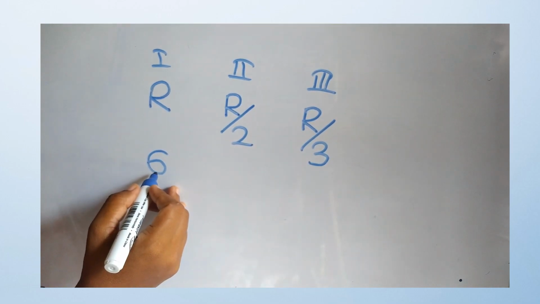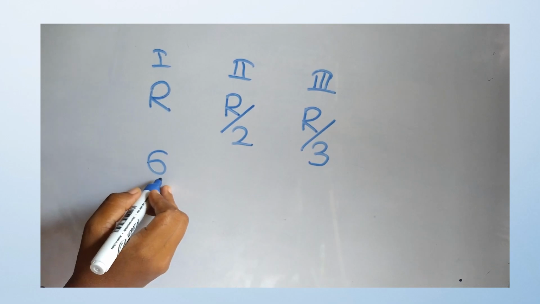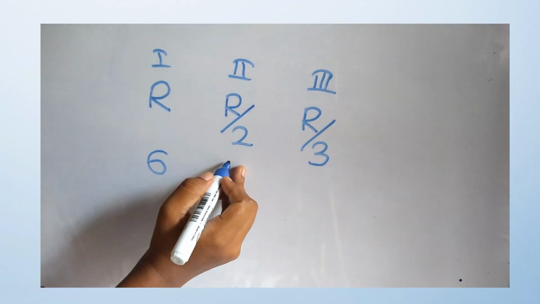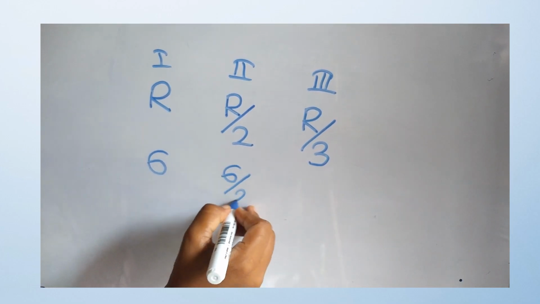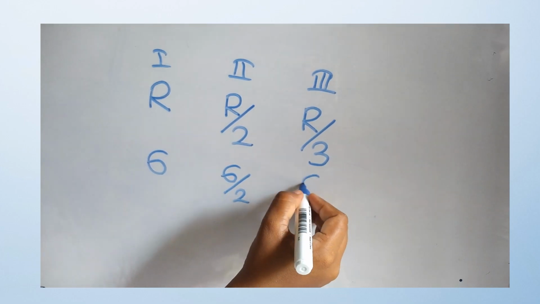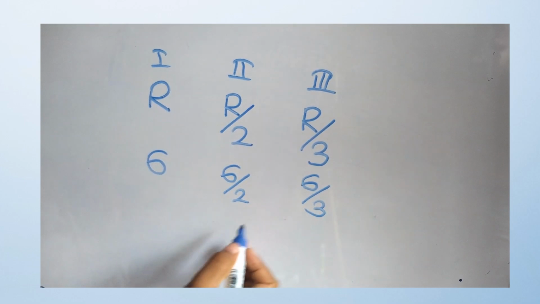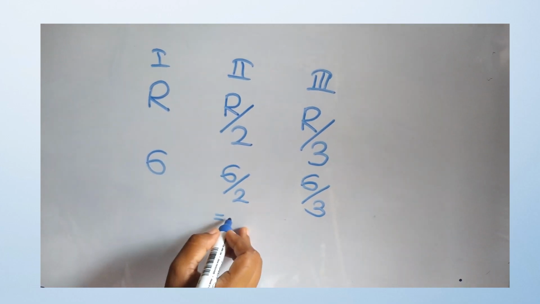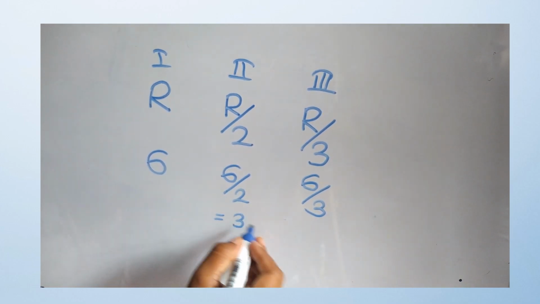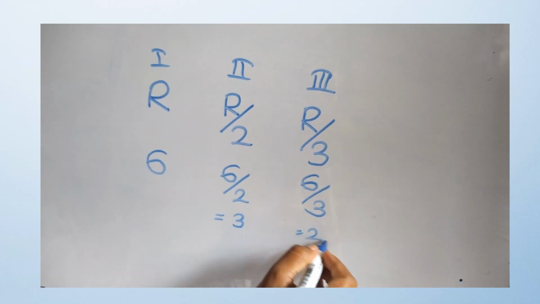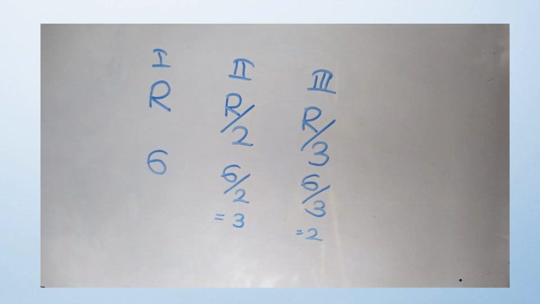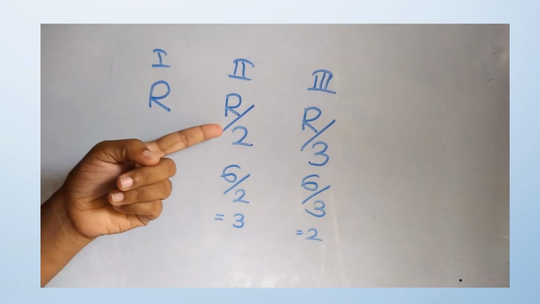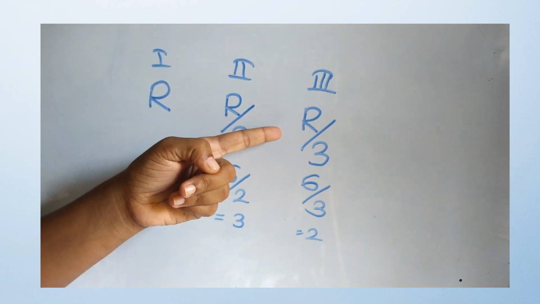Here in the first diagram, the sum of the resistance is equal to R. In the second one, it is R divided by 2, and in the third one, R divided by 3. Here, you can get the sum of the resistance as 3 ohms, here 2 ohms, like that also. You can get the sum of resistance in each circuit as R, R divided by 2 and R divided by 3.